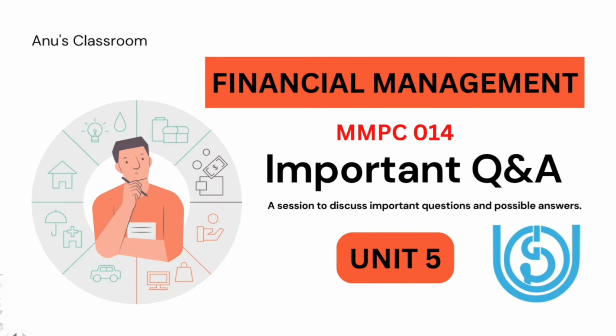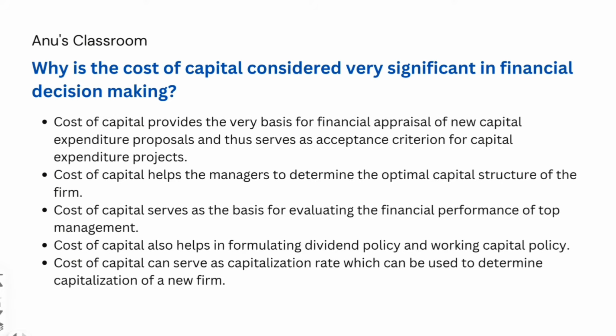In this video, we'll be discussing the important questions and answers from MMPC 14, that is the Financial Management paper, which is the semester 2 paper in IGNOU's MBA new syllabus. And in this video, we'll be focusing on the important questions and answers from Unit 5. Let's get started. The first question is, why is the cost of capital considered very significant in financial decision making?